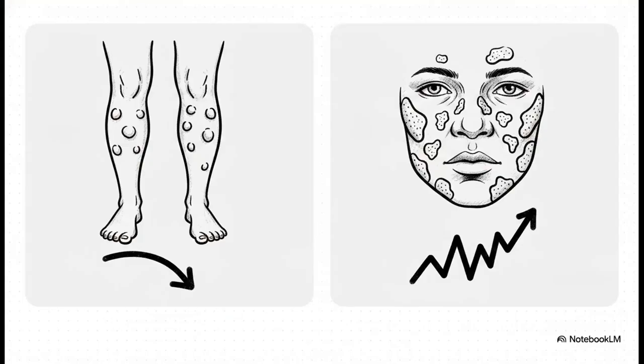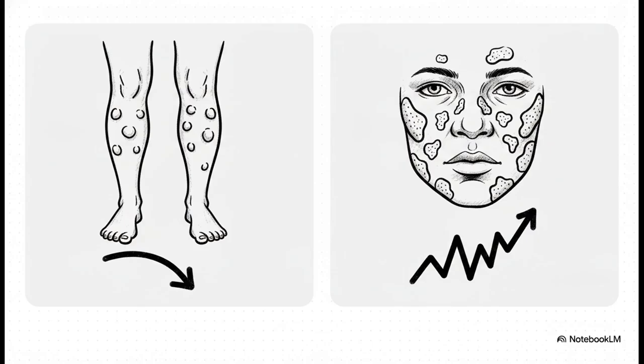Because it's a systemic disease, patient archetypes vary wildly. Take Lofgren syndrome, for instance. It hits fast and hard, with an acute onset of fever and painful skin bumps called erythema nodosum. But surprisingly, it actually has an excellent prognosis and often just resolves spontaneously without any immunosuppressive therapy at all.